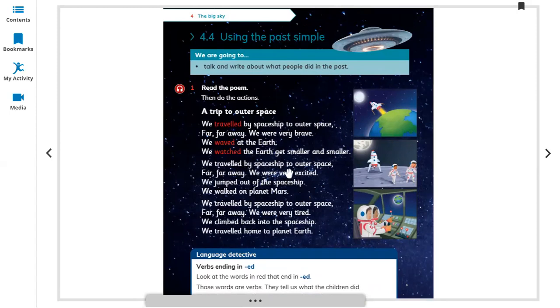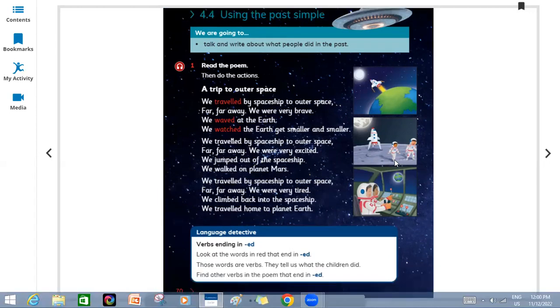We traveled by spaceship to outer space, far, far away. We were excited and they jumped. You can see in the second picture, they jumped out of the spaceship and they are walking on the planet Mars. So they get tired and they start to climb back to the spaceship and they travel back home to the planet Earth.